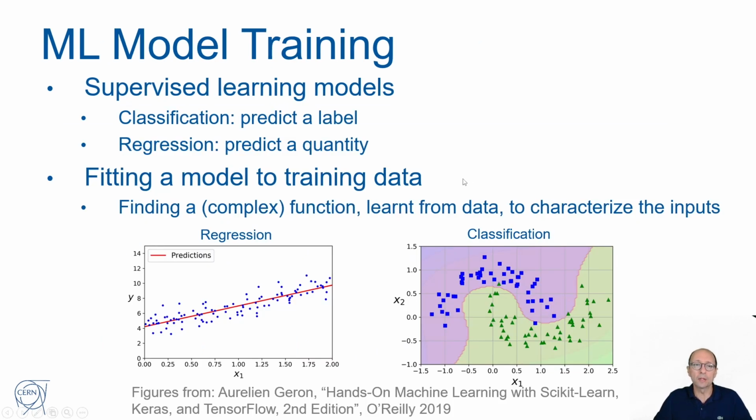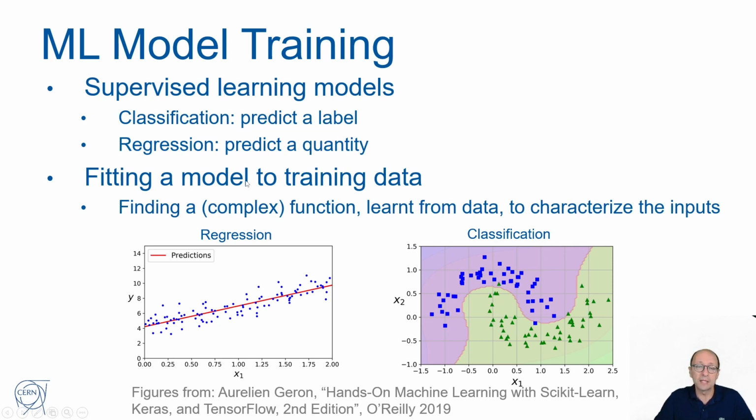So what we want to do with model training? First of all, we have two broad categories of supervised learning models. So we stick here to supervised learning. There is also another category of machine learning that we're not covering in this lecture, that is the unsupervised learning. And on the supervised, we have classification problems where we want to predict a label, and regression tasks where we want to predict a quantity. So regression, you can think of it as fitting a line to a set of points, and classification to define, let's say, two categories, blue and red, for a bunch of points.